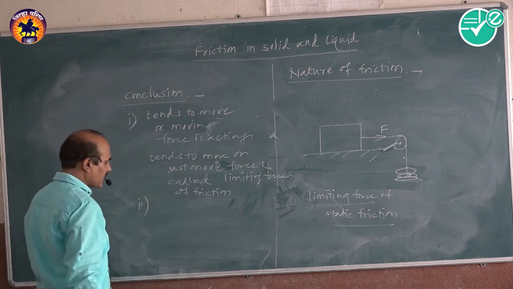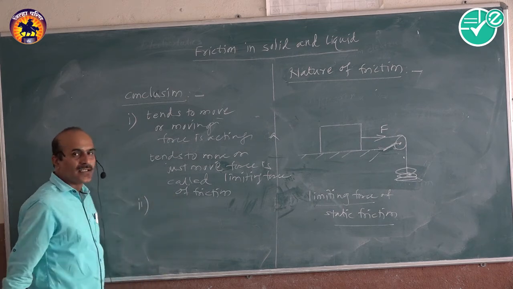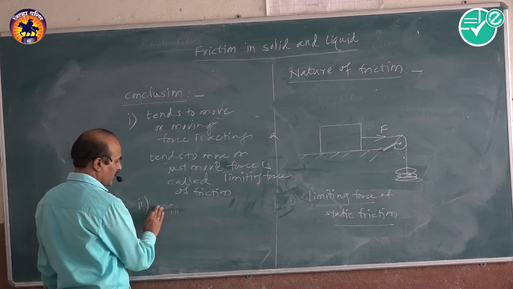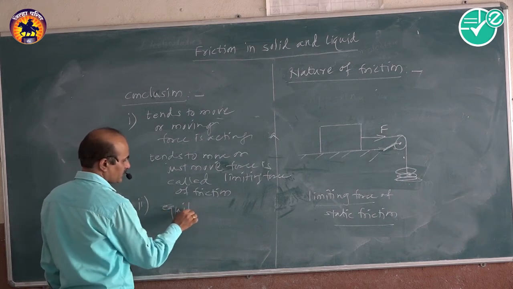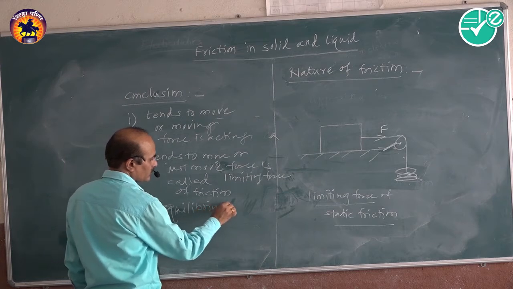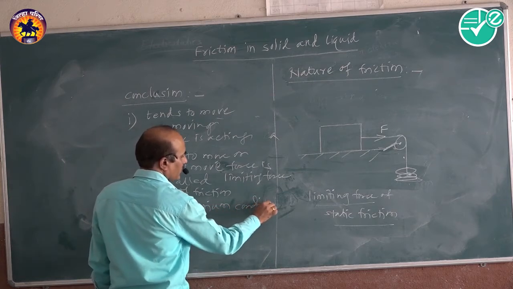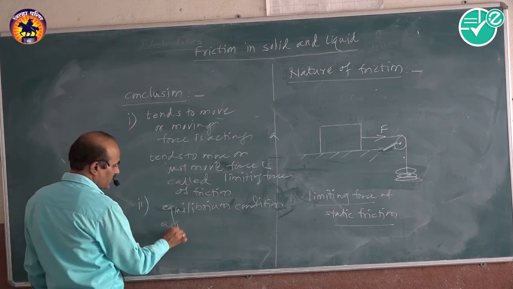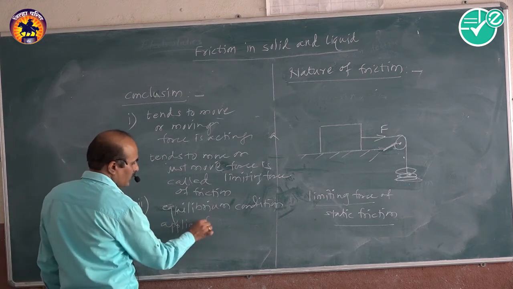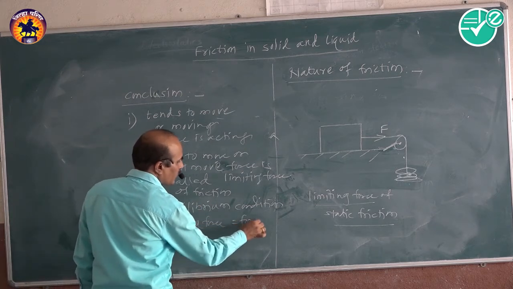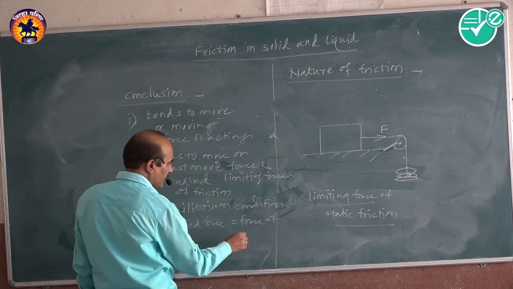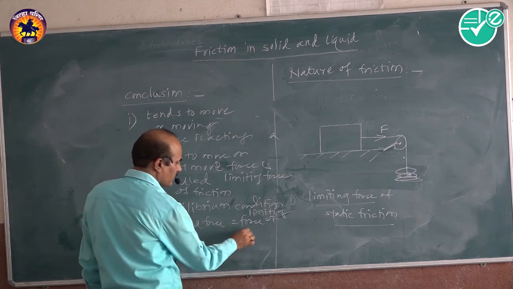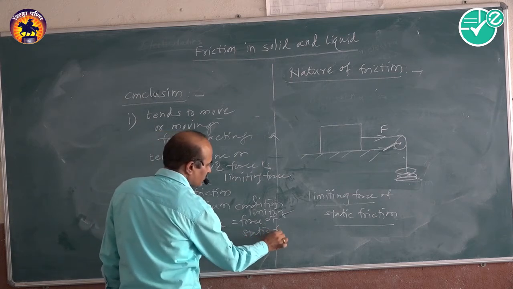And the second is that in the equilibrium condition, when the block is in equilibrium, the applied force is equal to the force of static friction, or limiting force of static friction.